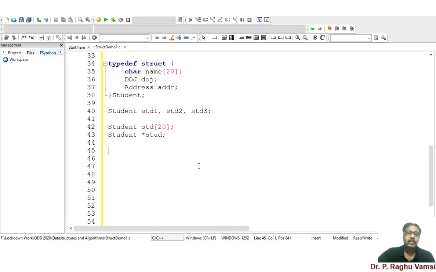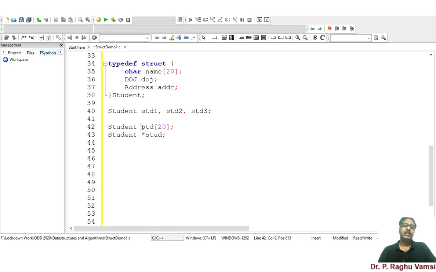In the first case, this is static memory allocation. Here, size 20 means for 20 structure members of type student, the memory will be allocated at the time of compilation. In the second statement, the memory will be allocated at runtime.